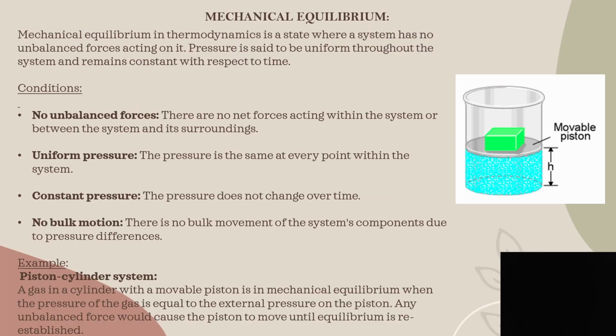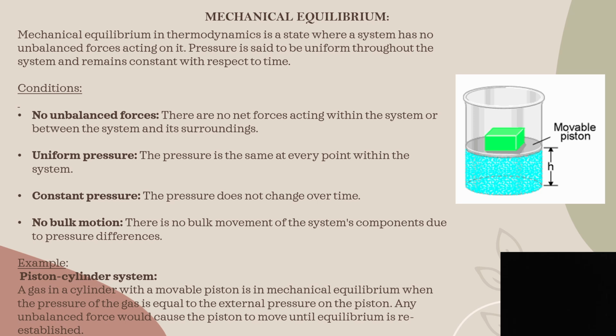Now let's look into what is mechanical equilibrium. Mechanical equilibrium is a thermodynamic state where the system has no unbalanced forces acting on it. The pressure inside is said to be uniform throughout the system, and this pressure remains constant with respect to time.